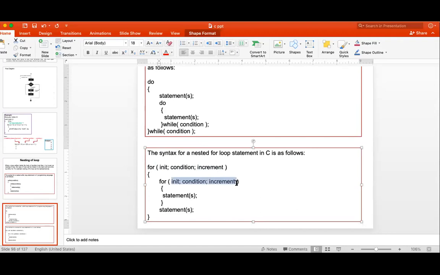How many times will the inner loop execute? Suppose j equal to 1, j less than or equal to 10, j plus plus. So the inner loop will execute a total of 10 times. So by using only one line, I can say how many total executions there are for that loop. So most of the time